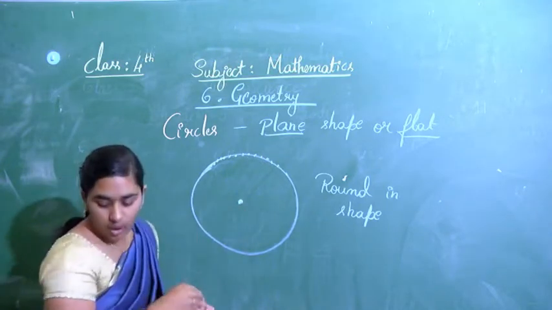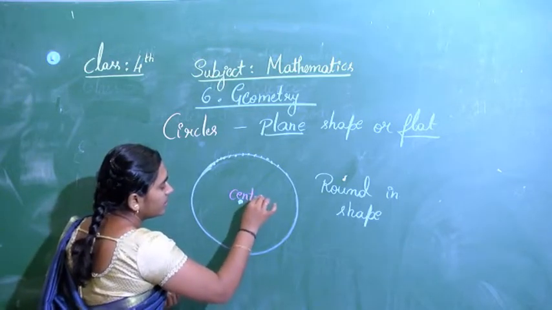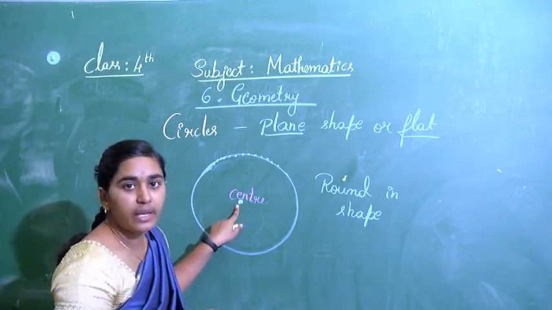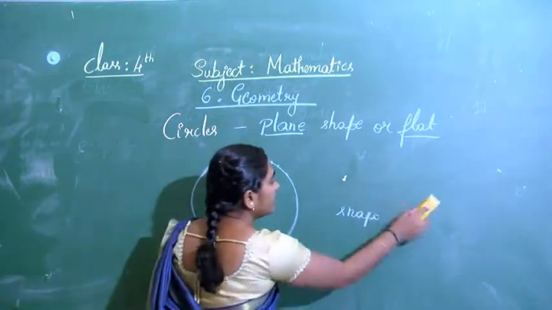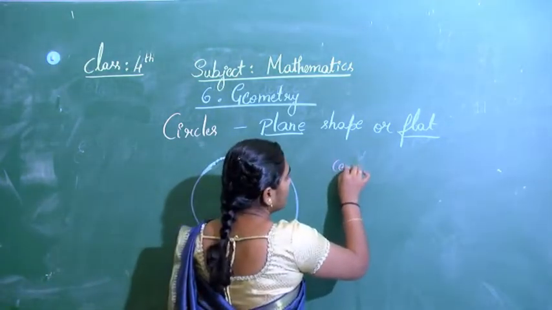This point is called the center. The point at the middle is called the center.